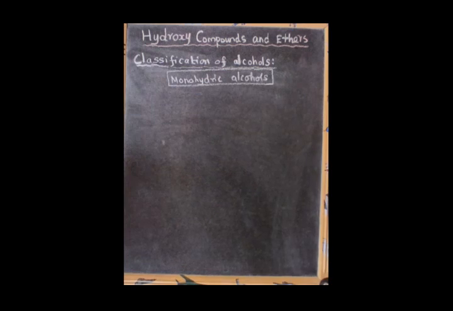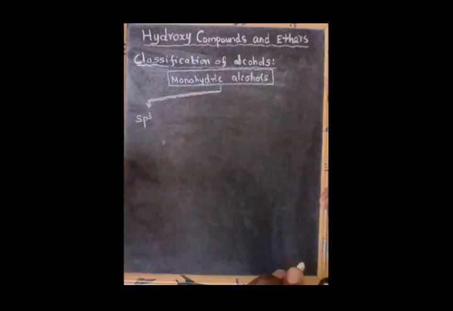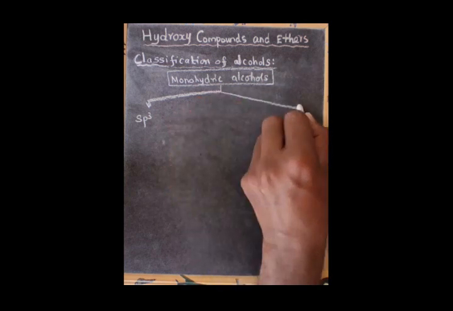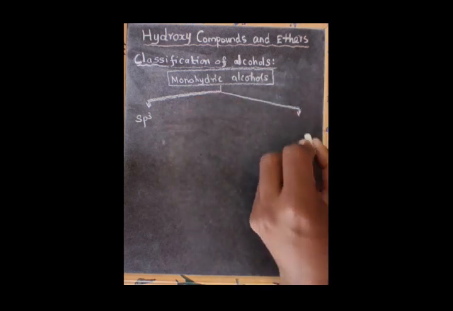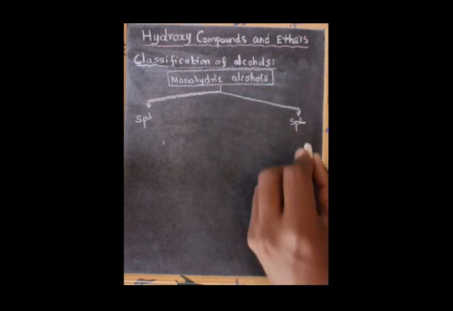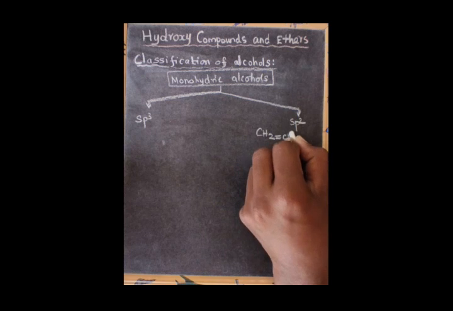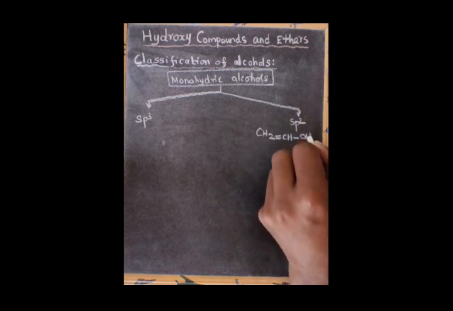Monohydric alcohols are further classified into two types, based on the carbon atom where the OH group is attached, whose hybridization is sp3 or sp2. In the first case, the OH group is attached to an sp3 hybridized carbon. In the next, the OH group is attached to an sp2 hybridized carbon atom. For example, with sp2 hybridization, vinyl alcohol, CH2=CH-OH.